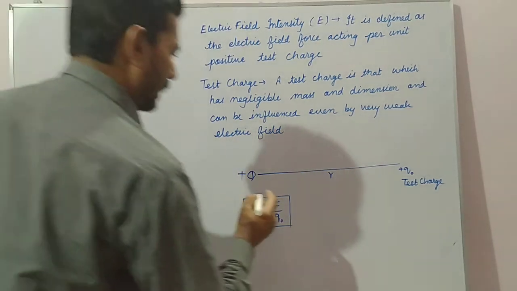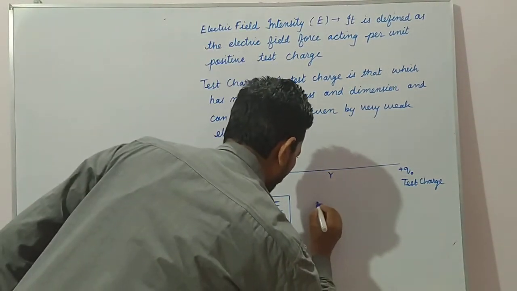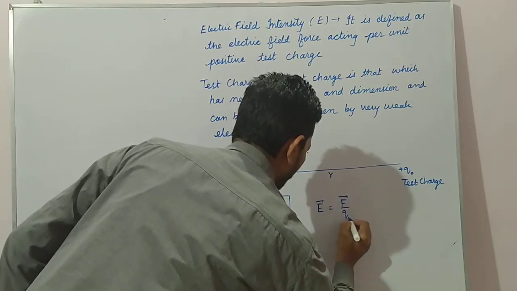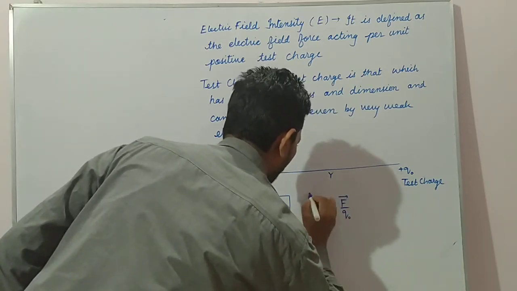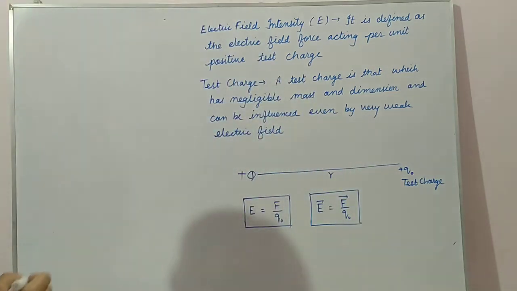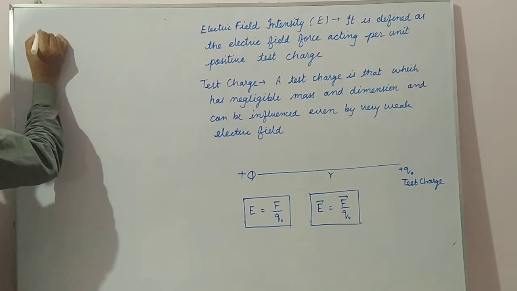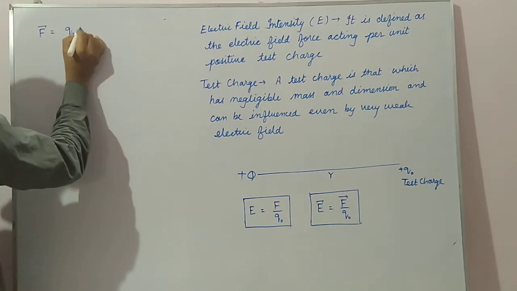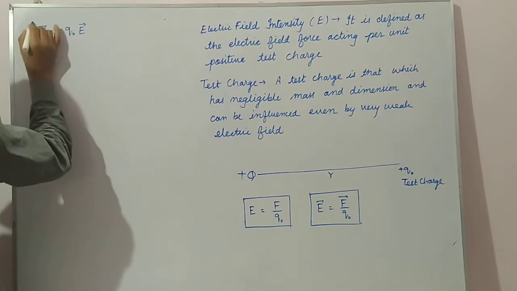We can also write the electric field vector E equal to F vector by Q naught, or F vector equal to Q naught into E vector.